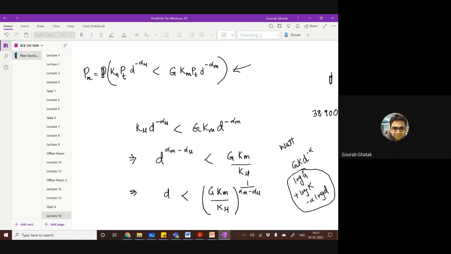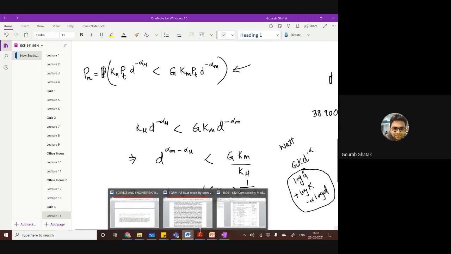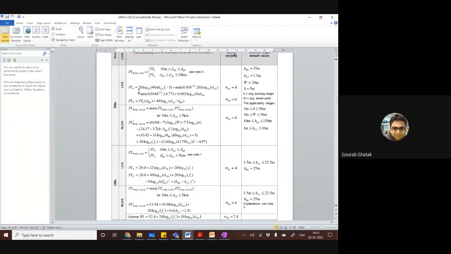Multiplied by 20 in case you are talking about amplitude, or multiplied by 10 for power. So just look into these conversions. And this is the path loss, and I think they prescribe it in terms of the path gain. So it's just a simple expression of when you should use which path loss model and what parameters you should be using.